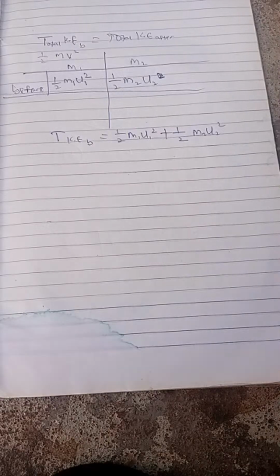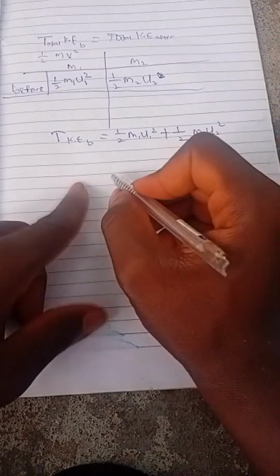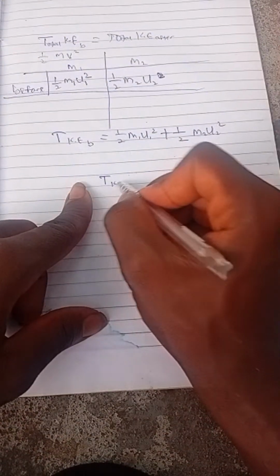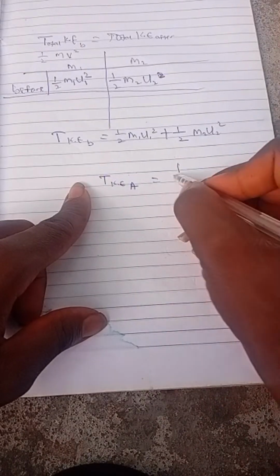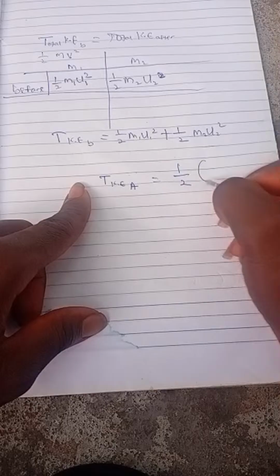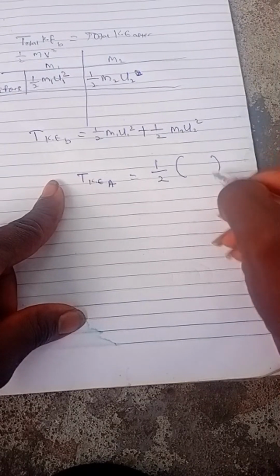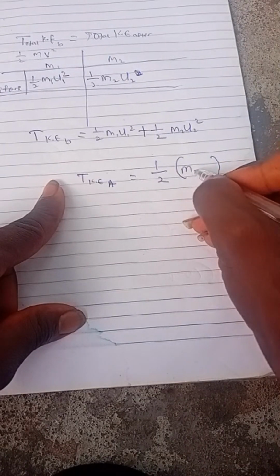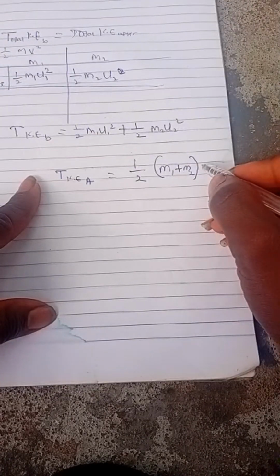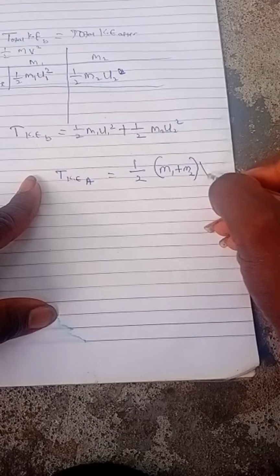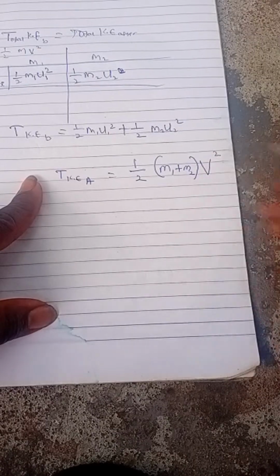Now, if they stick together after collision, the total kinetic energy after collision will be 1 over 2 times the total mass, m1 plus m2, times the common velocity v square.